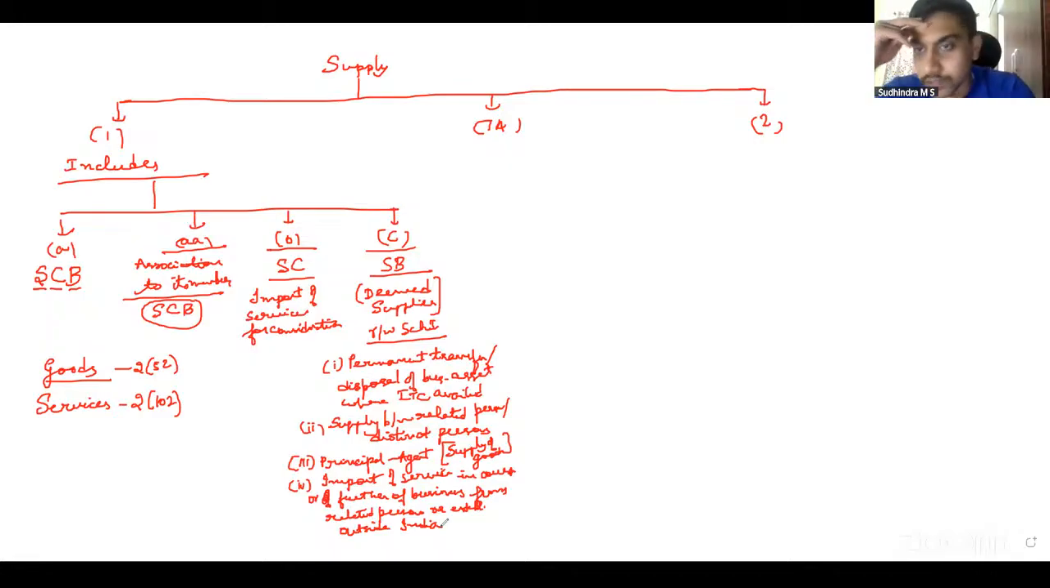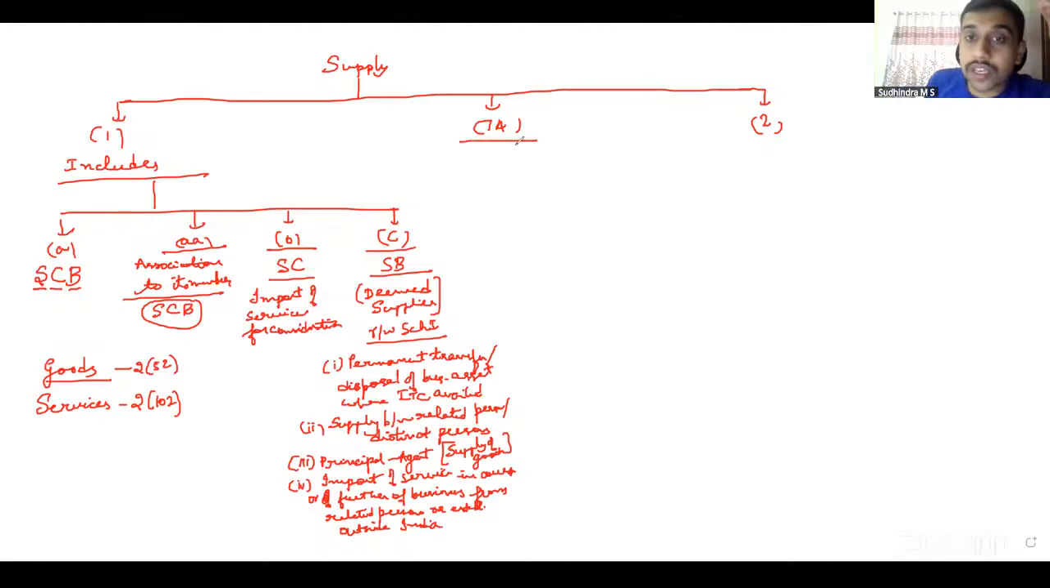If it is with consideration, always a supply. If it is without consideration, then I have to see from whom we have received it. If we have received it from other than related persons or establishment, not a supply. If we have received it from related persons or establishment of the same entity outside India, then I have to see for what purpose I have received it. If I have received it for business purposes, deemed supplies, else not a supply. Correct? This is subsection 1.